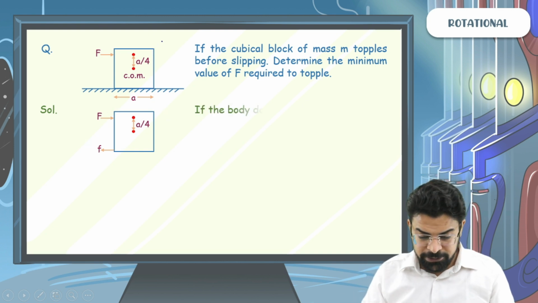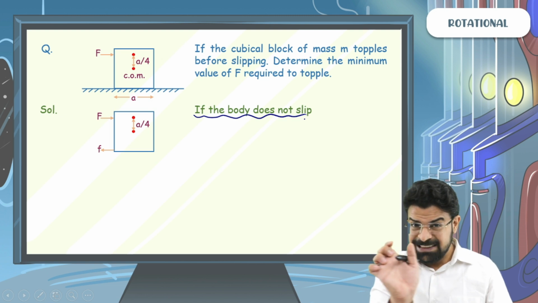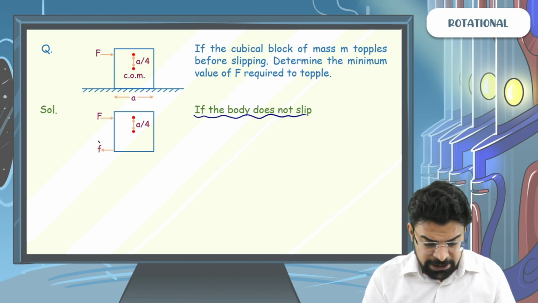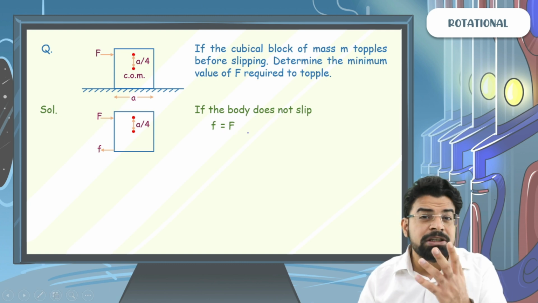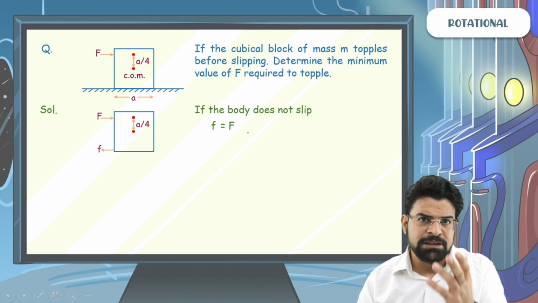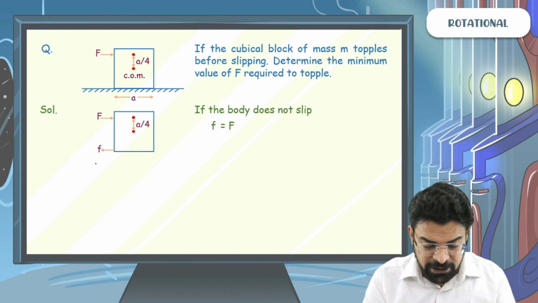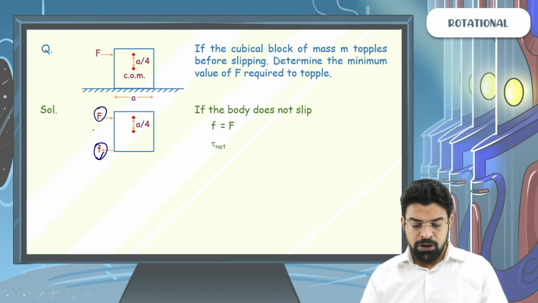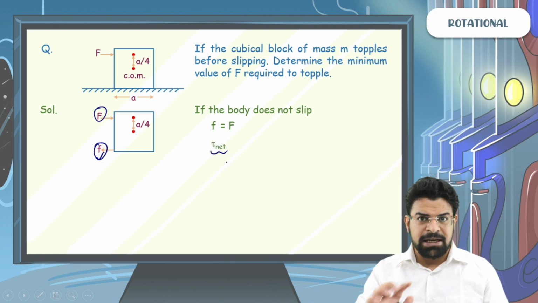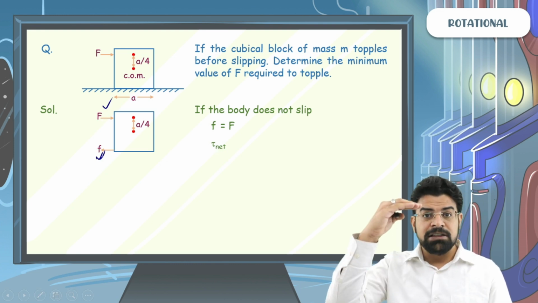So if the body is not at all slipping, then the friction force acting has to be equal to F, because the body is not slipping. Since the body is not slipping, the type of friction force acting is static, and for static friction, being a self-adjusting force, you can say F is equal to F. So the net external torque will be due to the applied force at a height a by 4 and the friction force at a distance a by 2 below.